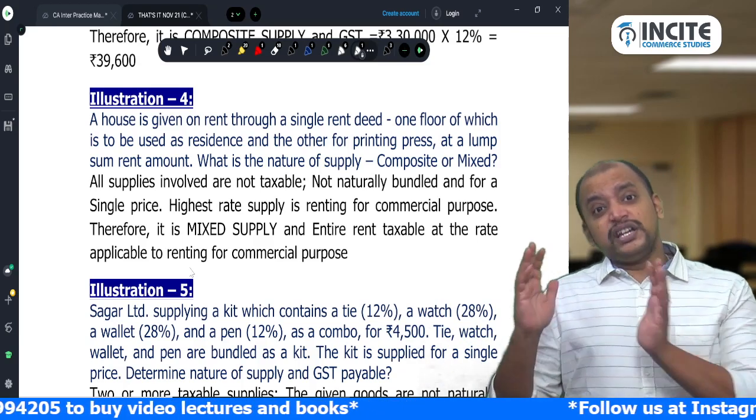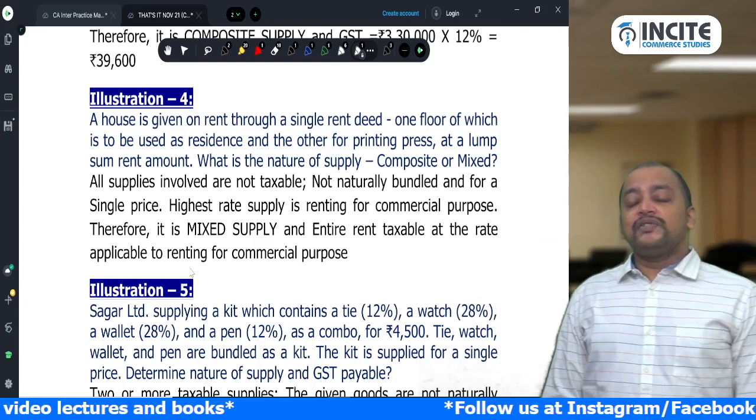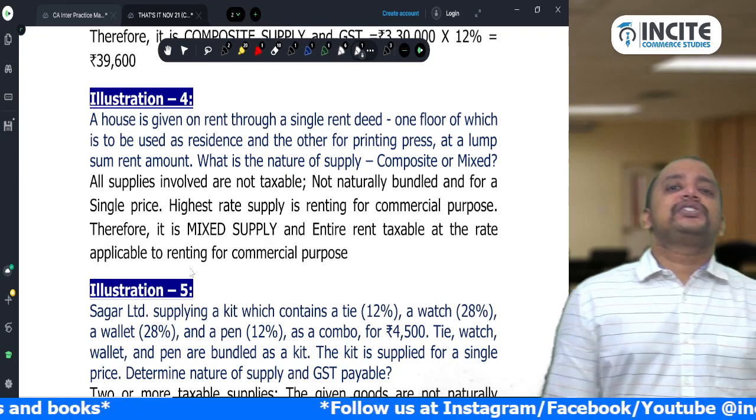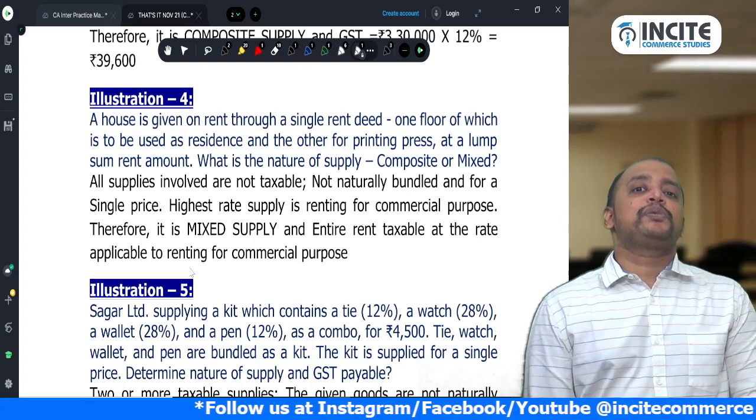Okay. Is it for a single price? Yes. So therefore it will become a mixed supply. And we take the highest rate. So what is the highest rate? Commercial rent is taxable at 18%. So that same rate 18% will be applied on the entire rent.